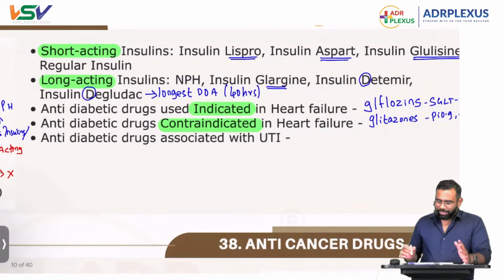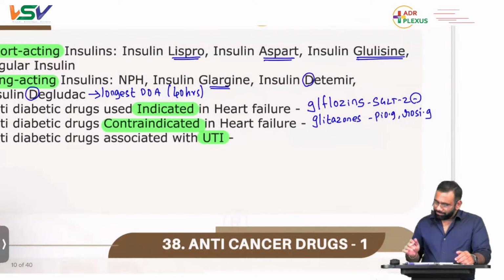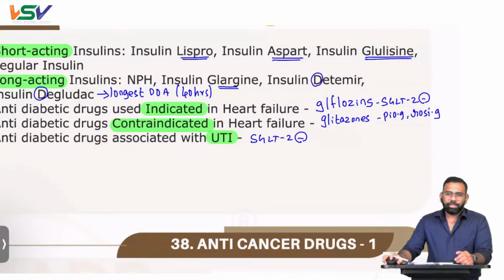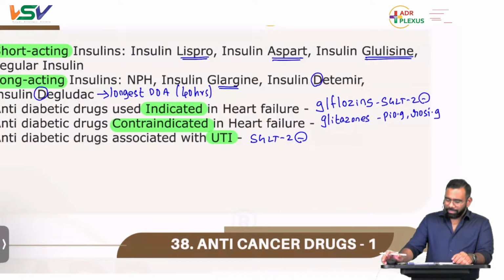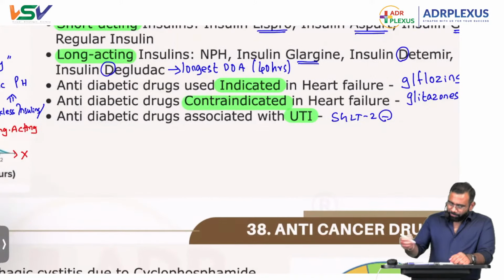Next, this was a question asked multiple times in the exam: the drugs associated with urinary tract infection. It is again the SGLT2 inhibitors, asked multiple times in the exam. Gliflozins, all SGLT2 inhibitors, are drugs which cause urinary tract infection in females. That's fine. Very good. Now let's see a few things.